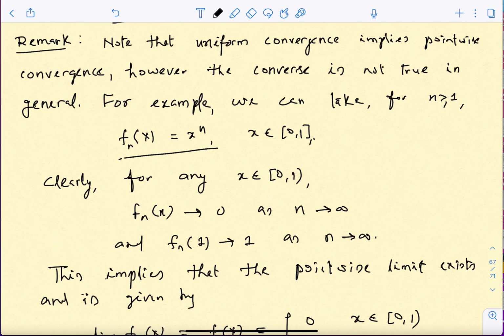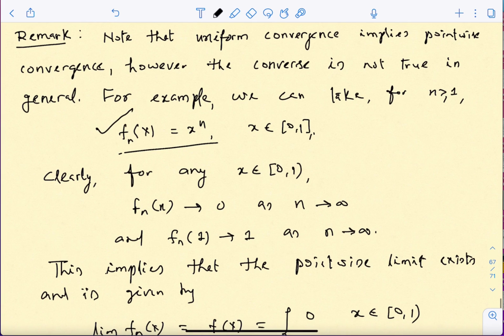Okay, so for example, you consider this sequence f_n(x) equal to x to the power n. This is a very nice polynomial function, it's a continuous function in particular, correct. So for every x in this closed interval [0,1], if I take any fixed x, x to the power n is going to converge to 0 or 1, correct. Because if x is smaller than 1, then raising powers higher and higher, you are going to make it smaller and smaller, so this will go to 0.